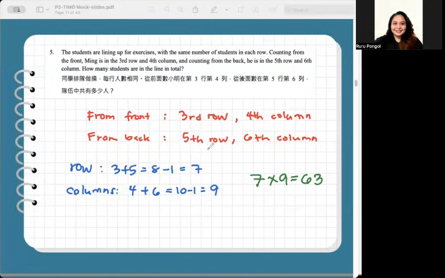Same with the columns, fourth and sixth, 4 plus 6, subtract 1, because that is shared by one person's position. Then you'll have 7 and 9, multiply that in a rectangular formation, that's equal to 63. Final answer for number 5 is 63 students.